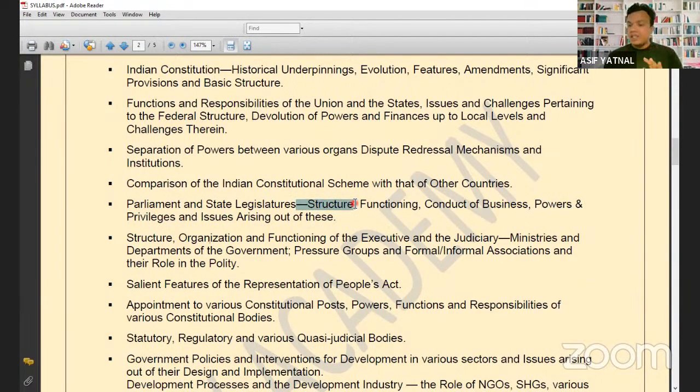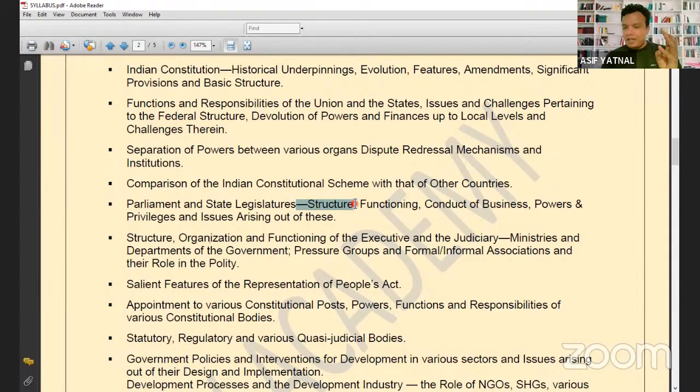Now what is the structure of the Parliament? So now tell me, what is the structure of the Parliament of India? The structure of the Parliament: there is a bicameral legislature. There are Rajya Sabha and Lok Sabha, and Lok Sabha is the representative of the people. Rajya Sabha has indirectly elected representatives. Right. Fine.